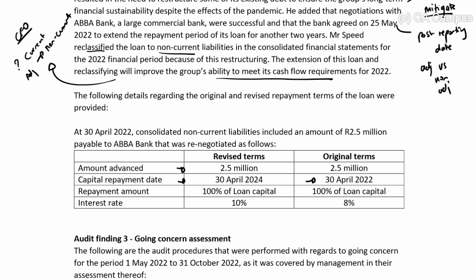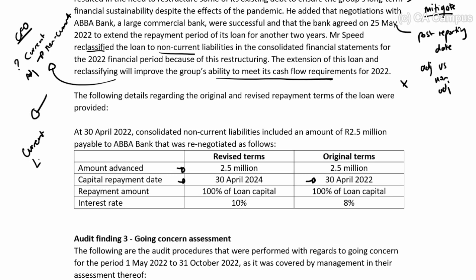But this doesn't look like it's an adjusting event. It's a non-adjusting event because there was no indication that this was going to be viable or this was on the cards. This was only done on the 25th of May. There were no conditions present at year end that this would happen. So it looks like this shouldn't have taken place and ultimately they should still have it as current.